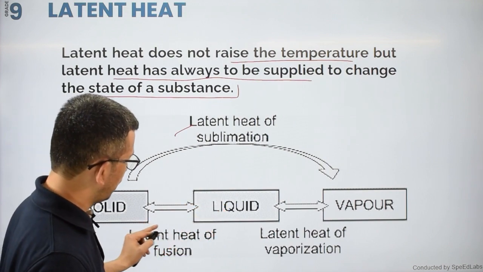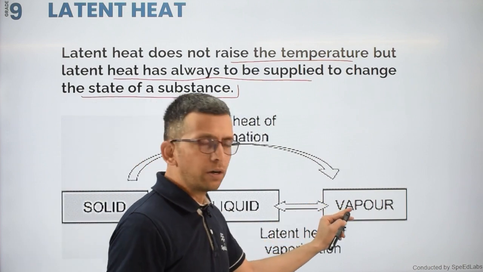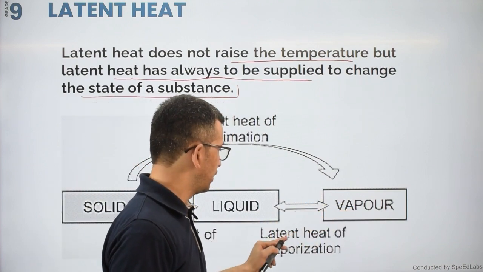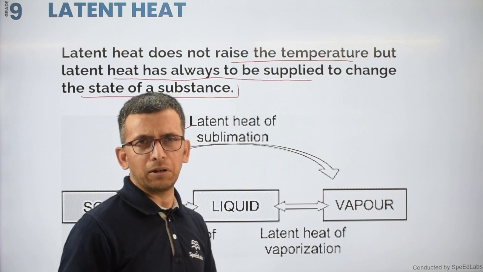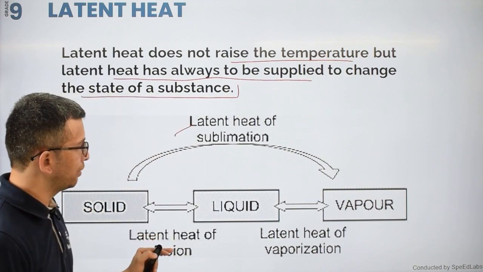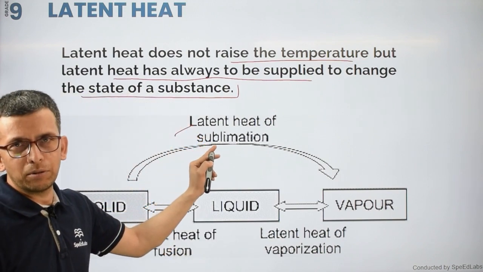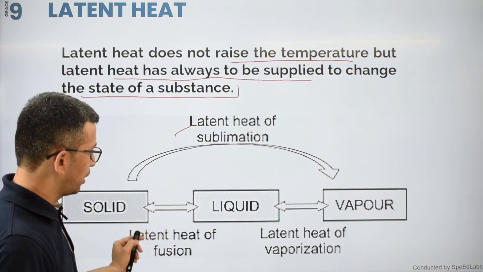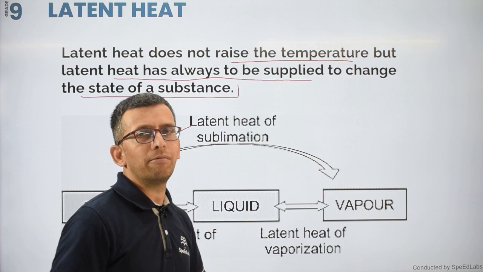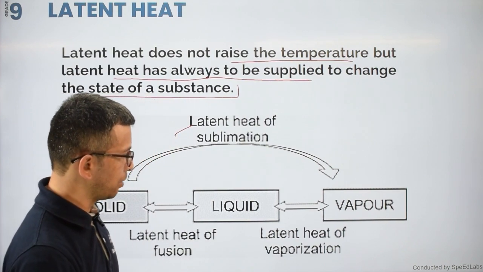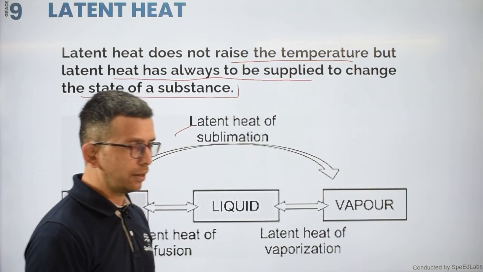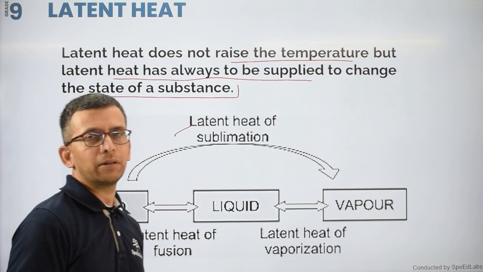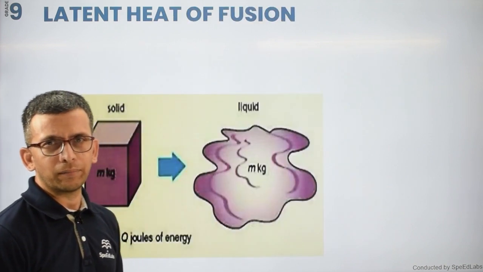And when liquid is converting into vapor, that is called the latent heat of vaporization. So we have three latent heats: latent heat of sublimation, latent heat of fusion, and latent heat of vaporization. Please try to understand what latent heat is and what types of latent heat we are going to discuss here.